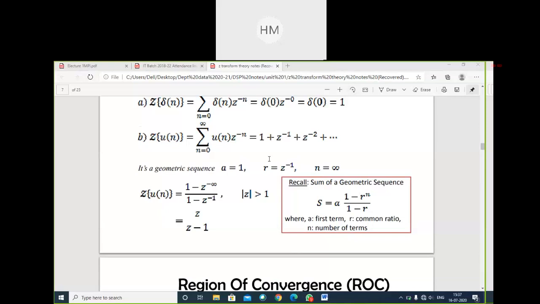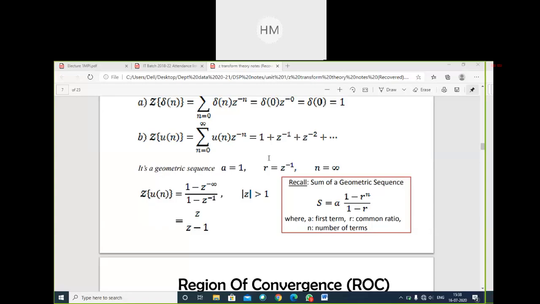First numerical: x of n equals cos omega 0 n into u of n.